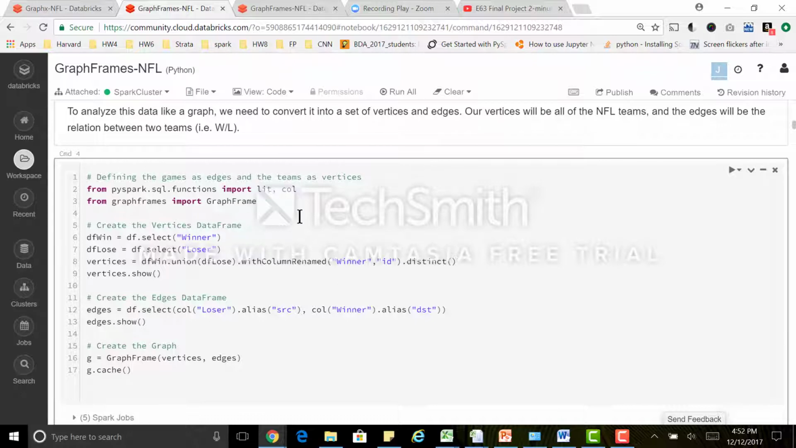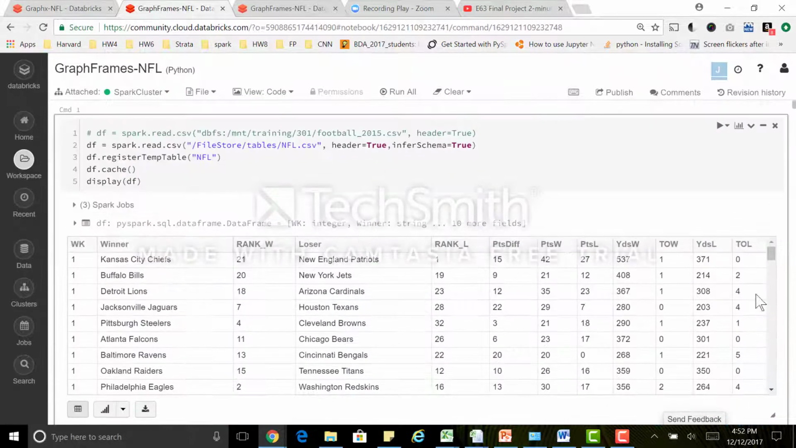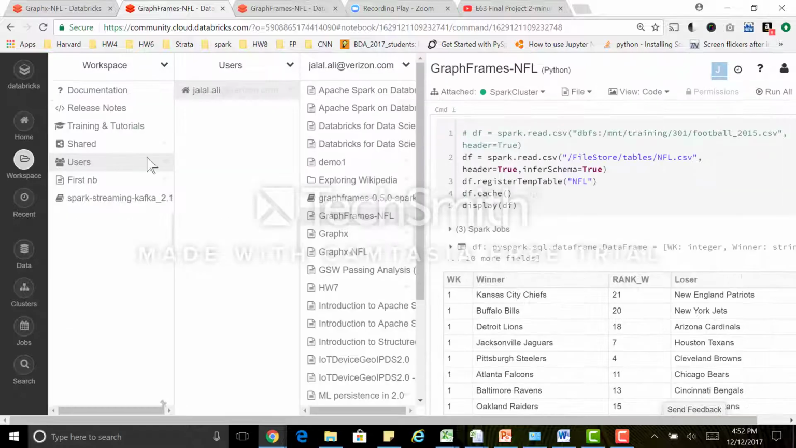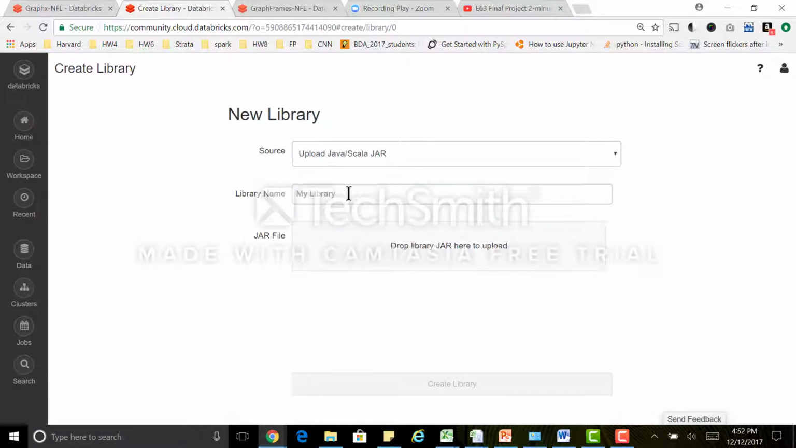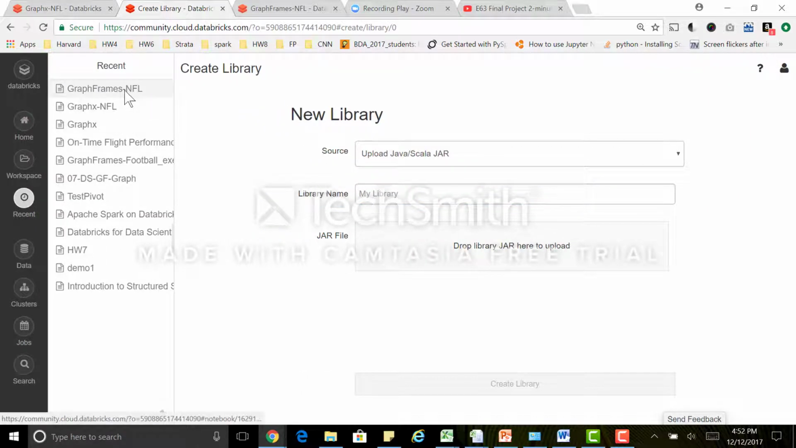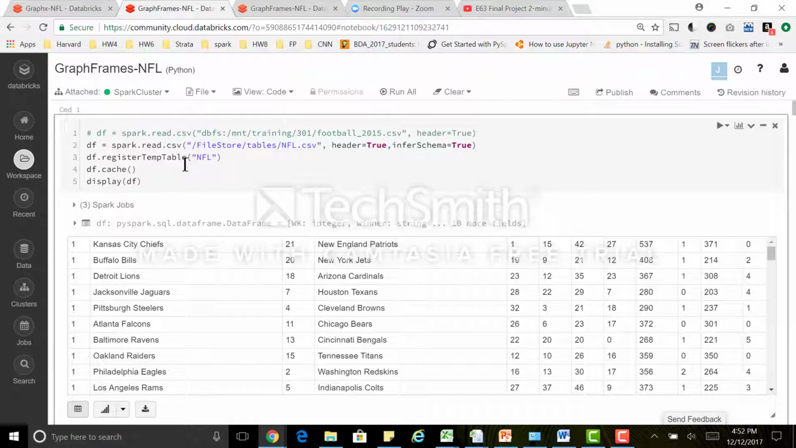First, before you start with GraphFrames, the most important thing to remember is that GraphFrames is not part of Spark. It's a library. You have to install it. Installing GraphFrames in Databricks is a simple step. You go here to the workspace, you do create, you create a library. Then here you search for the GraphFrames library, and then you install it. So going back to our program here, we have the GraphFrames.